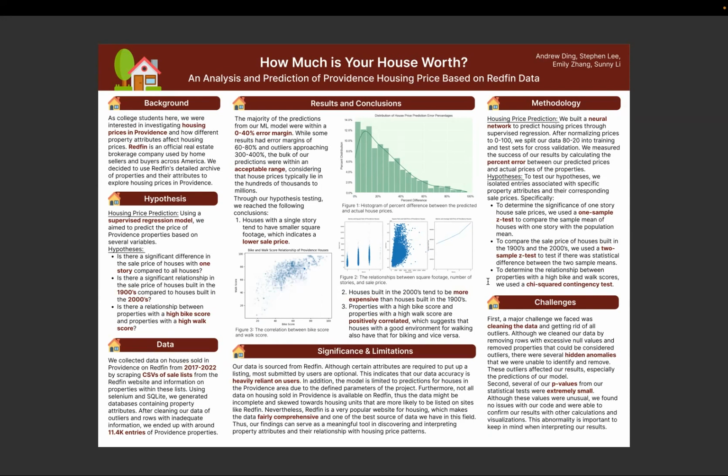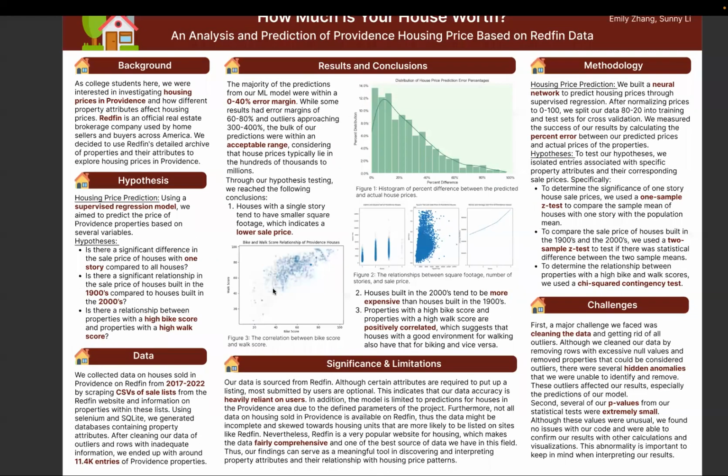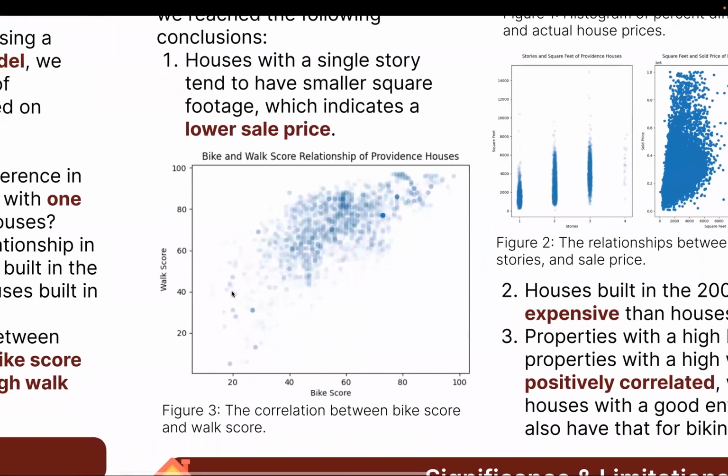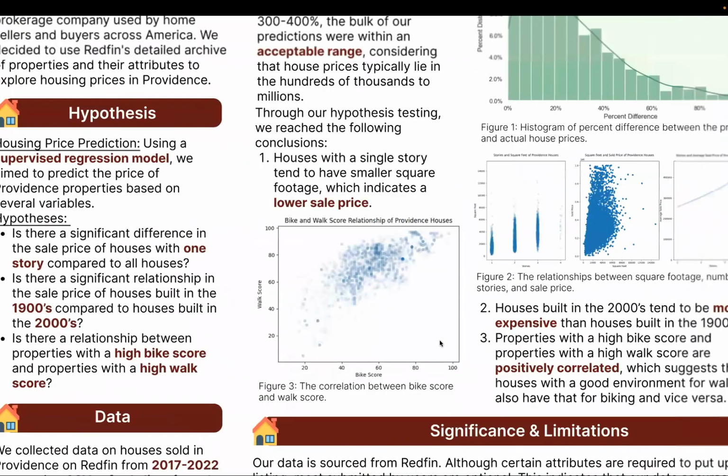And we use a chi-square contingency test to test the relationship between these two categorical variables. And we discovered that there is a significant relationship between properties with a high bike score and high walk score. Properties with a high bike score and properties with a high walk score are positively correlated, as you can see in figure 3 here. And this suggests that houses with a good environment for walking likely also have a good environment for biking and vice versa.